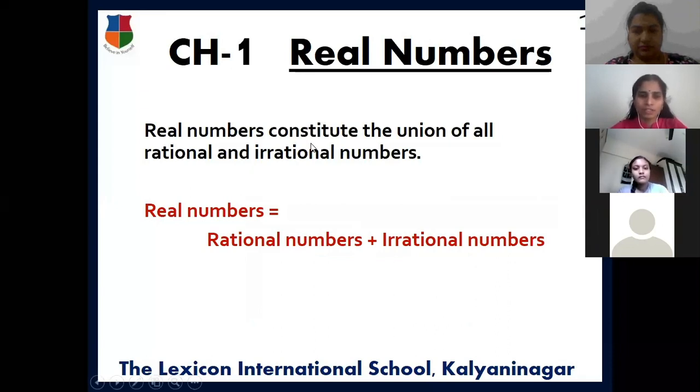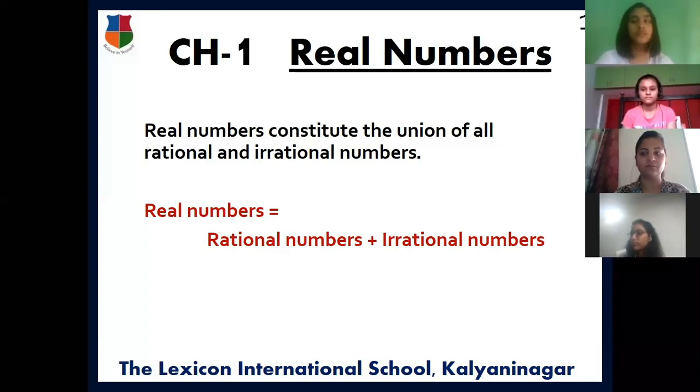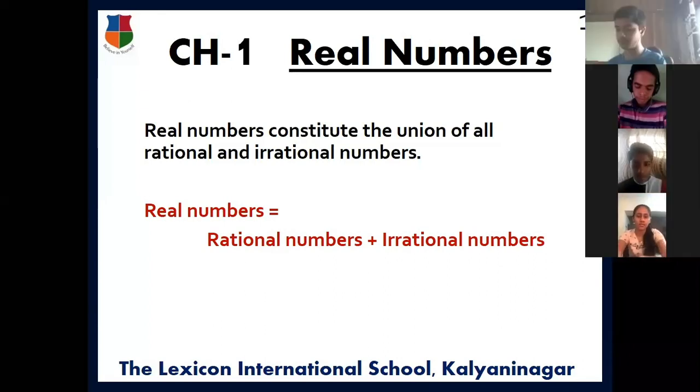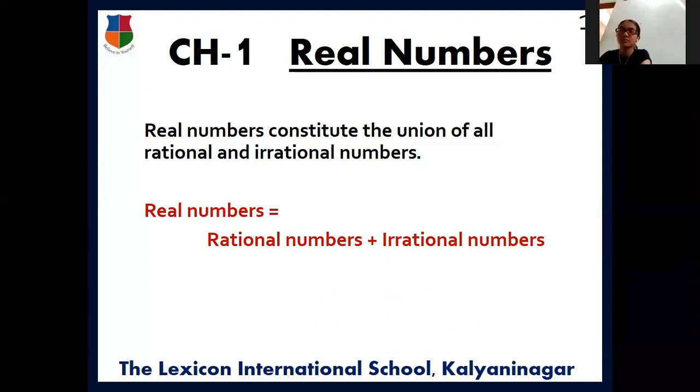Last year we learned rational numbers and we have an idea about irrational numbers also. We know that root 2, root 3 are all irrational numbers. In 8th standard, we learned rational numbers, which means all the whole numbers, integers and fractions, even fractions with negative numbers. All these are included in rational numbers. Irrational numbers like root 2 and root 3 cannot be expressed as terminating decimals. Their decimal expansions are non-terminating and non-repeating.